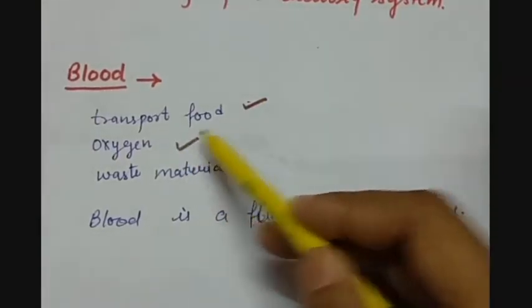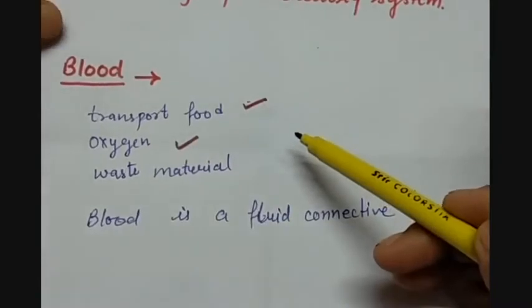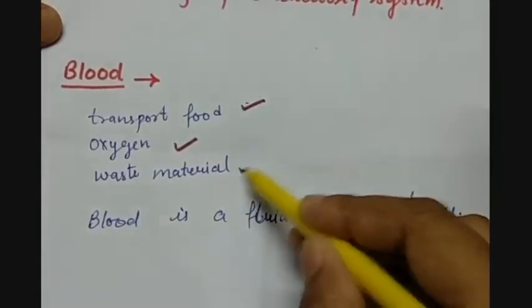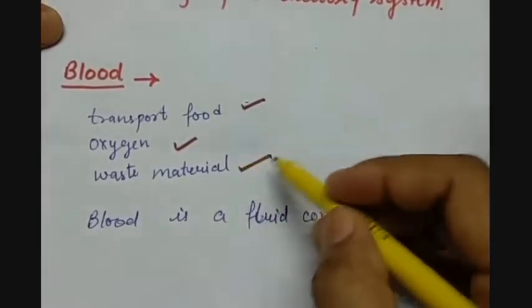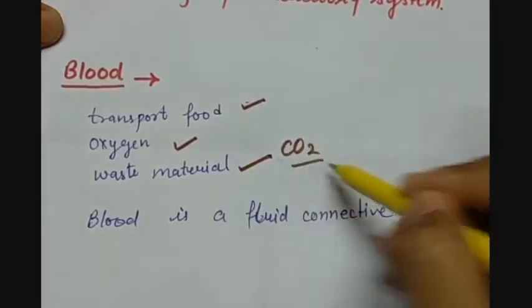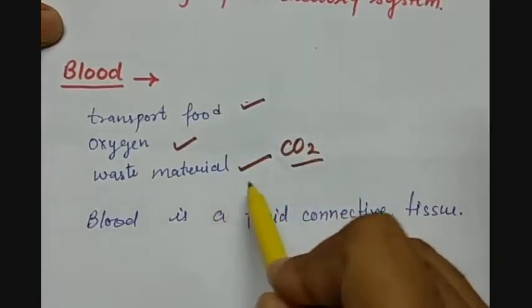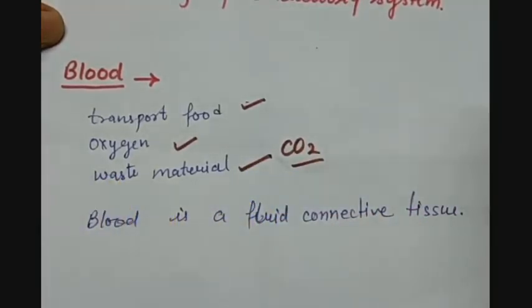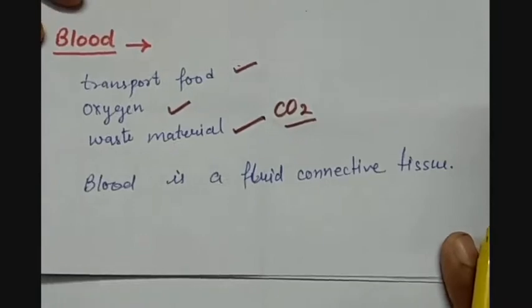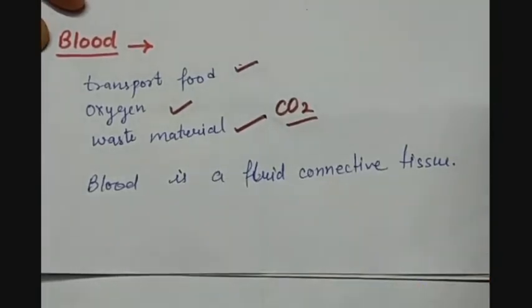It transports oxygen in the process of respiration. It also transports the waste materials, for example CO2 removed out through the exhalation, but it has been transported by the help of blood. Now, what is blood? Blood is a fluid connective tissue.